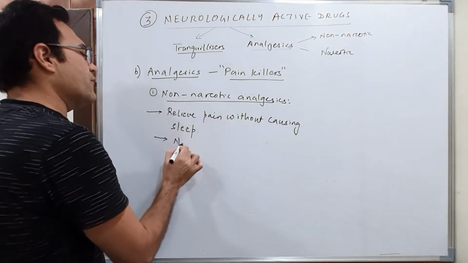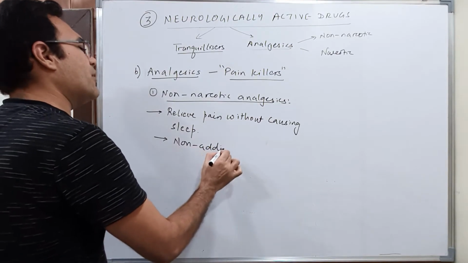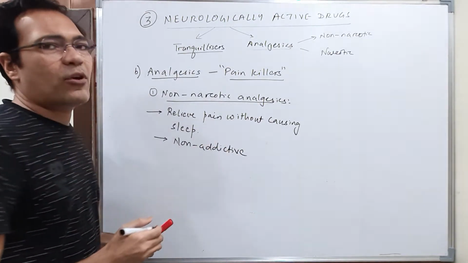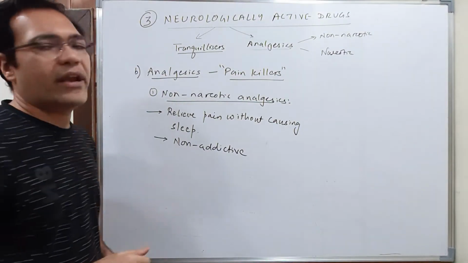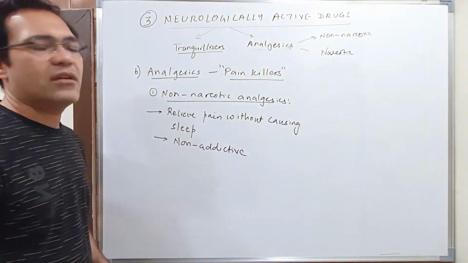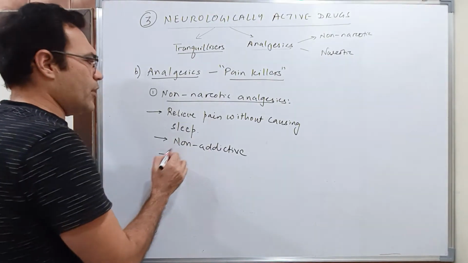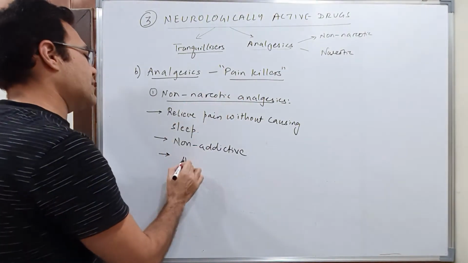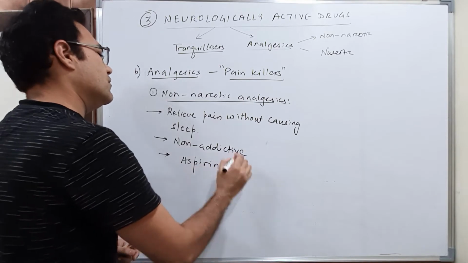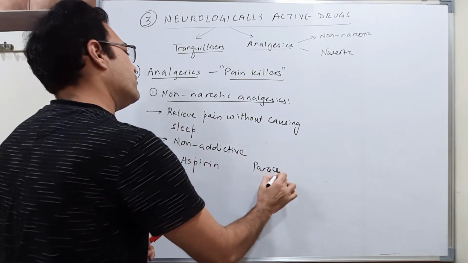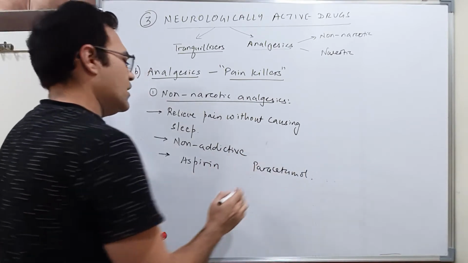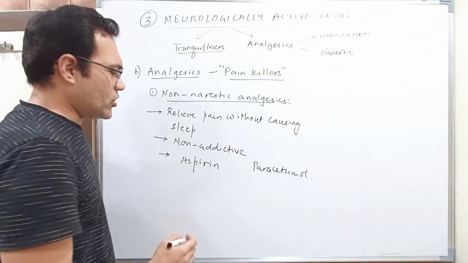They are non-addictive, meaning they are not habit forming. You will never get habituated to them. They are non-addictive. Now examples of non-narcotic analgesics include aspirin and paracetamol. Students, let us have a look at the structure of aspirin.